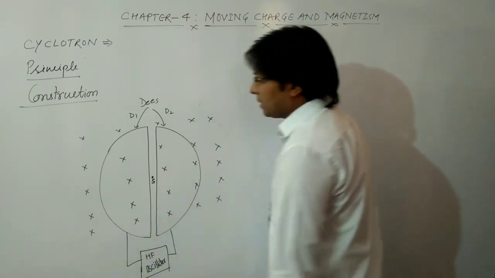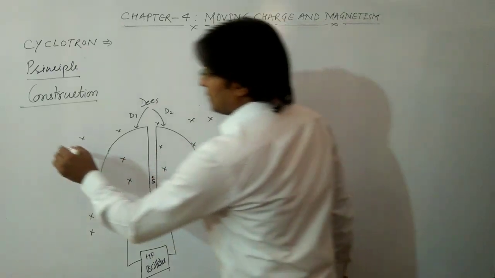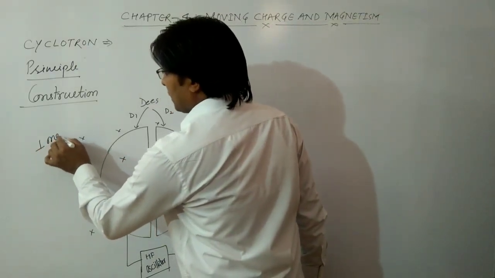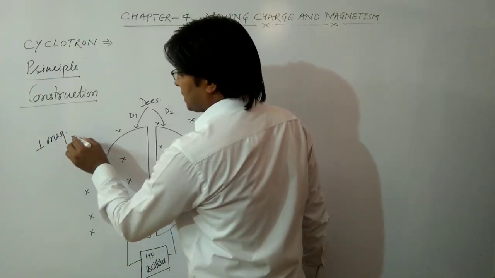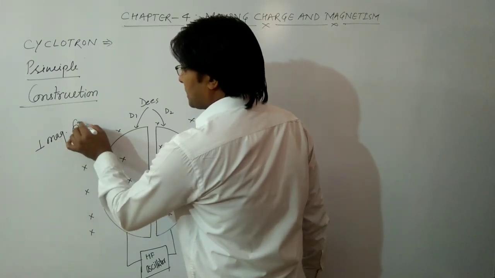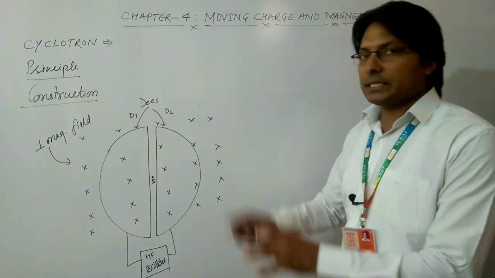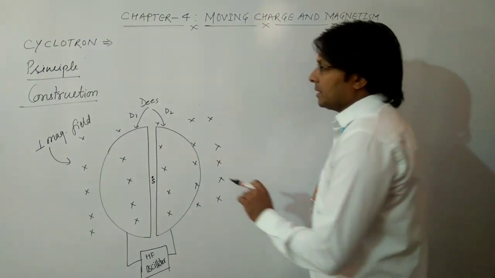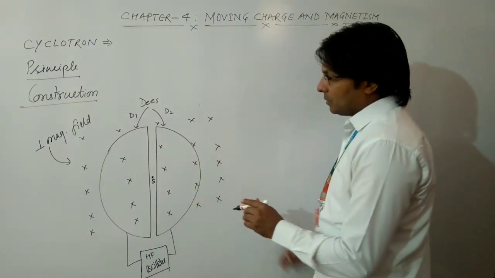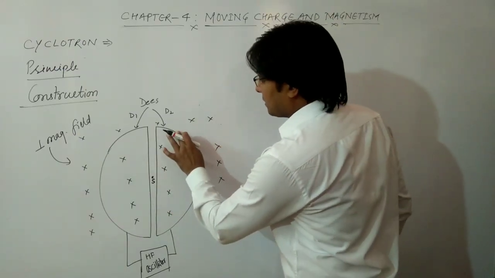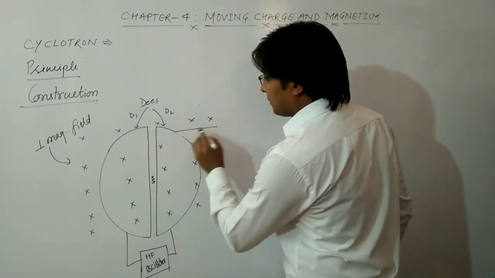So this is the magnetic field, perpendicular magnetic field. Why we are taking it as perpendicular, we will discuss it. It is a perpendicular and uniform magnetic field, in fact the intensity is the same throughout the space. And here we are having a deflecting plate.